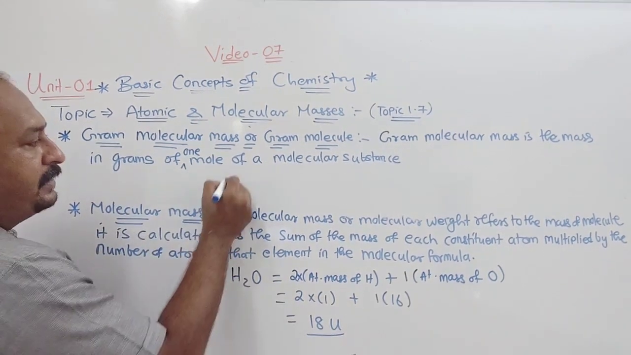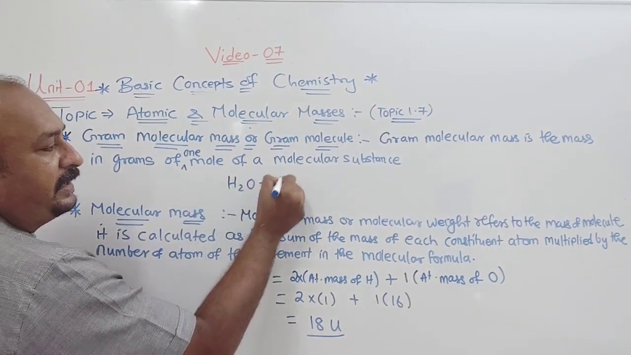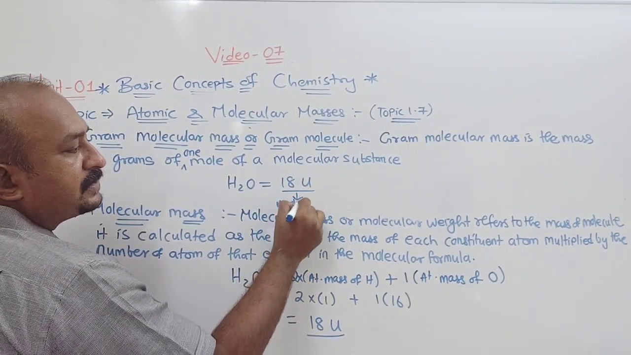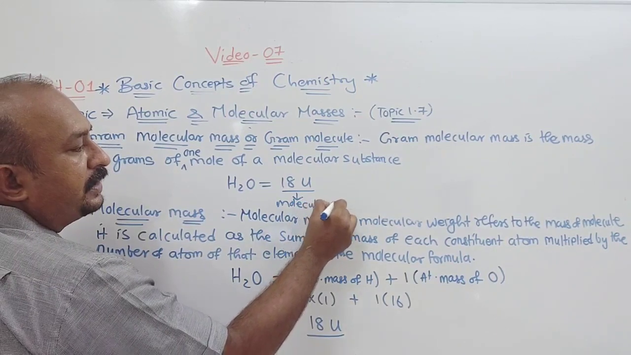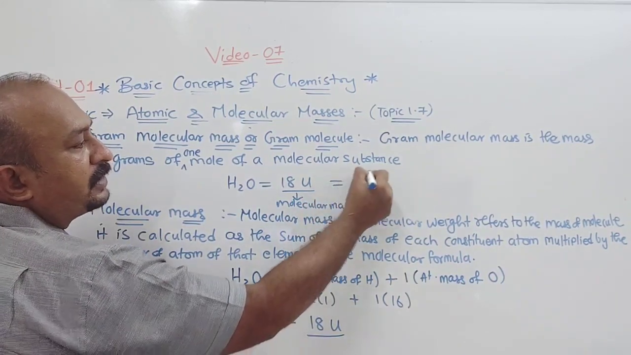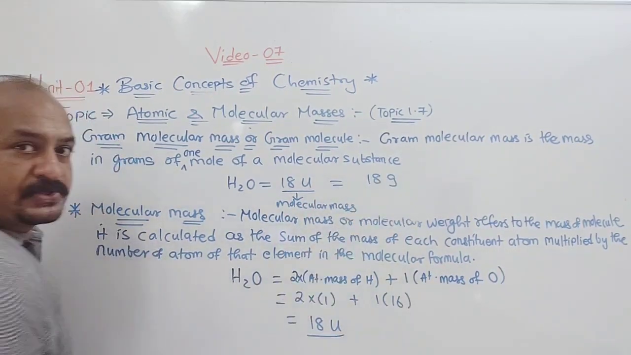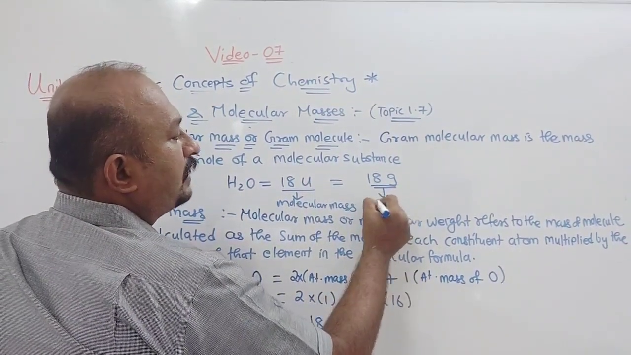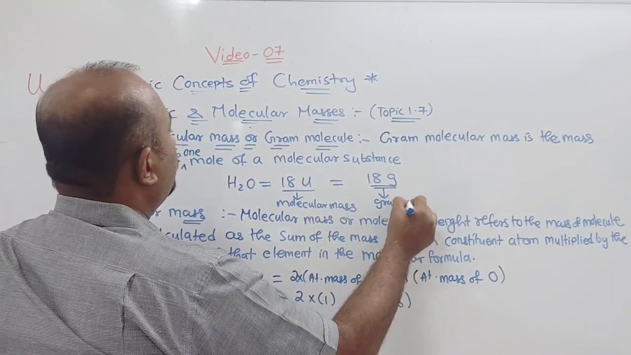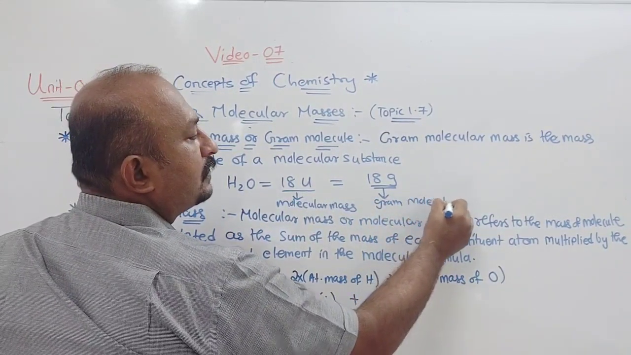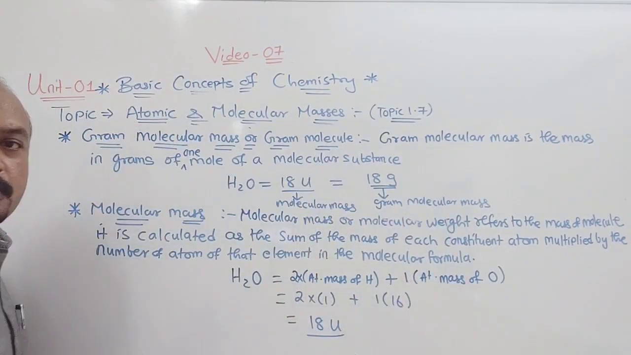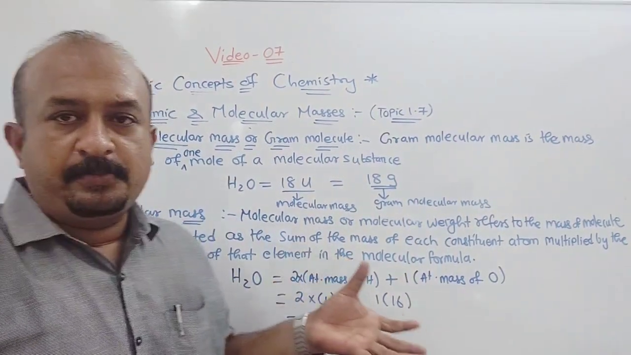Now what is the meaning of that? If I write H2O, its molecular mass is this. This represents molecular mass. Understood? Now this molecular mass, if I write it in grams, then this represents gram molecular mass. Gram molecular mass, or gram molecule, is what we call it. Understood? That is very simple.